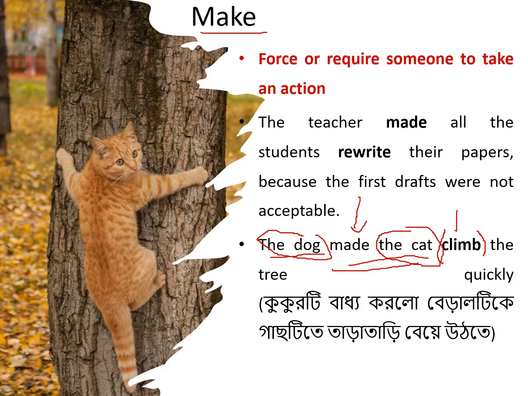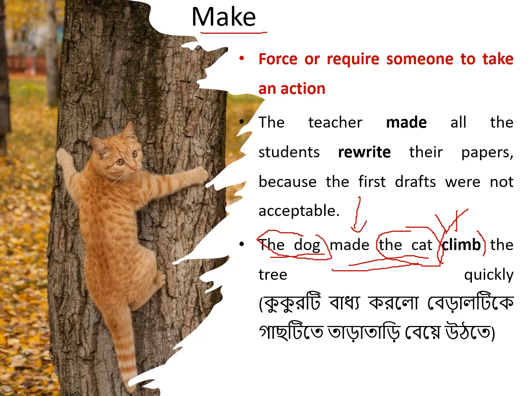I have already said that except get, the other causative verbs, I mean make, help, have or let, after those verbs you have to write the base form of the second verb. I mean we have to write climb. The base form of climb is also climb, only climb.